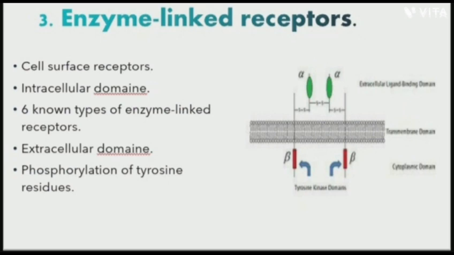Most of these receptors will dimerize after binding with the ligands. It then undergoes phosphorylation of tyrosine residues in the enzyme portion of each receptor molecule. This will activate the tyrosine kinase and catalyze further intracellular reaction.